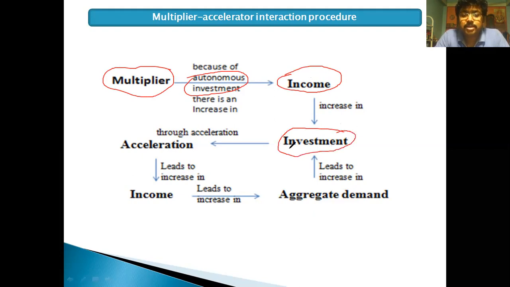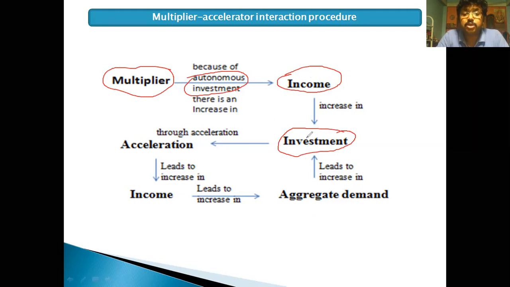This increase in investment is the induced investment. This investment increases income through acceleration. Here is the role of the multiplier, and here is the role of acceleration.